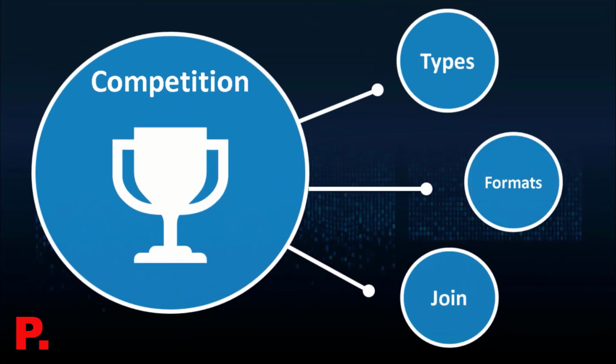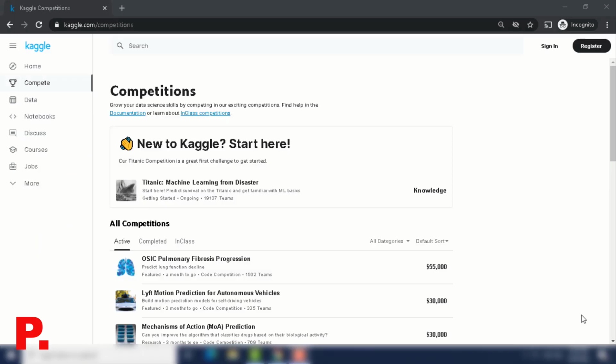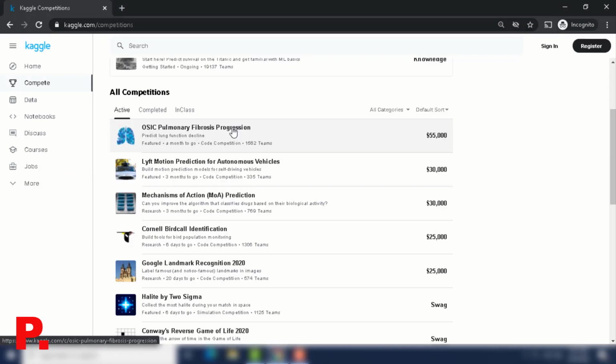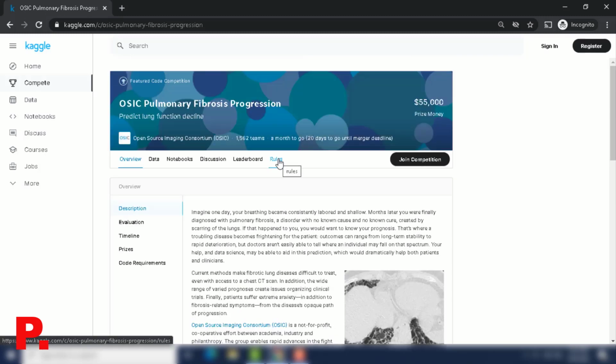Now let's take a look at how to join a competition. Kaggle runs a variety of different kinds of competitions, each featuring problems from different domains and having different difficulties. Before you start, navigate to the competitions listing. It lists all of the currently active competitions. If you click on a specific competition in the listing, you will go to the competition's homepage.